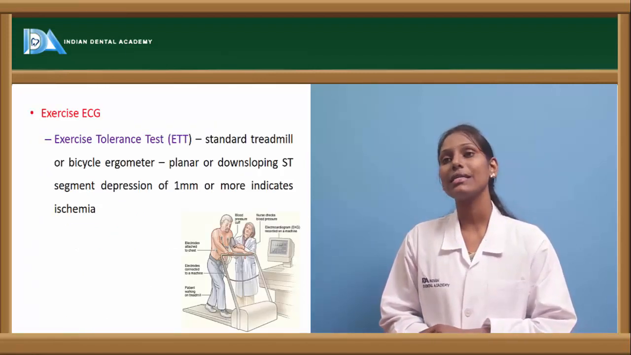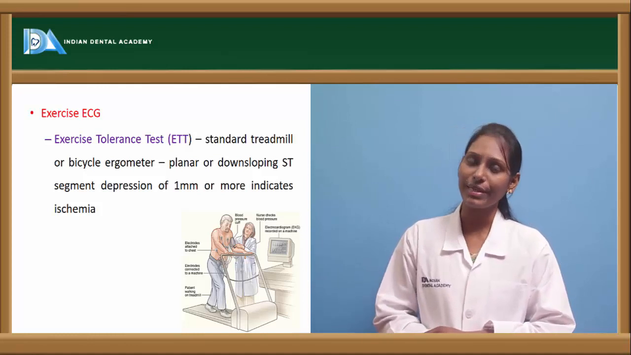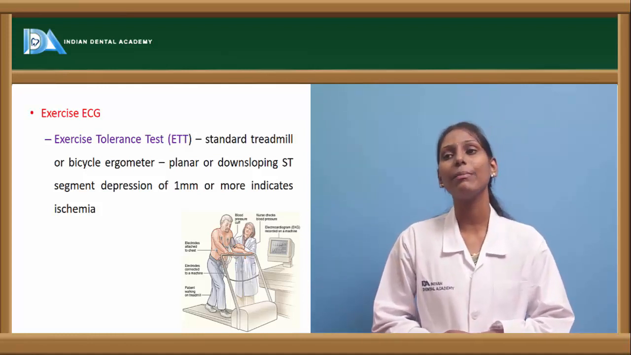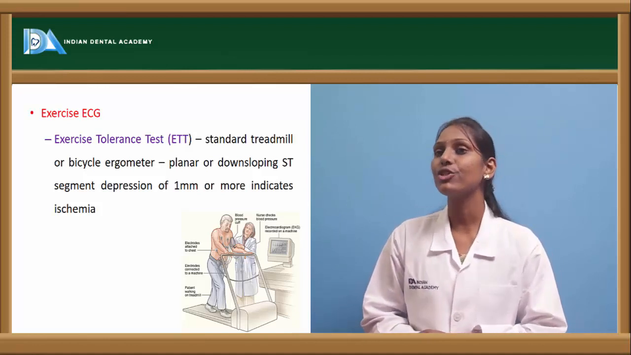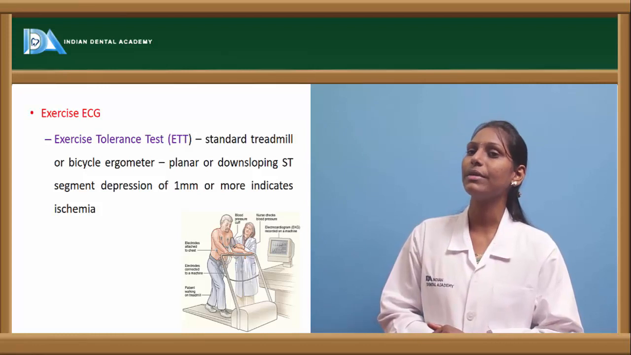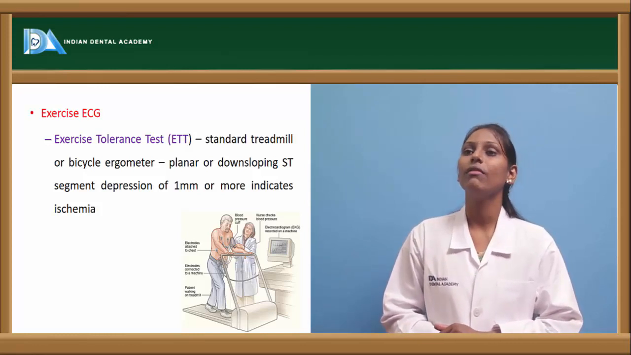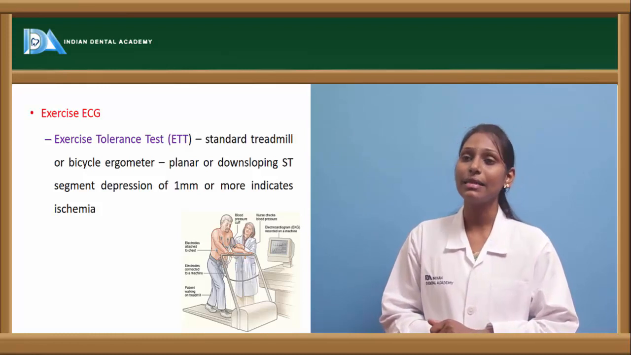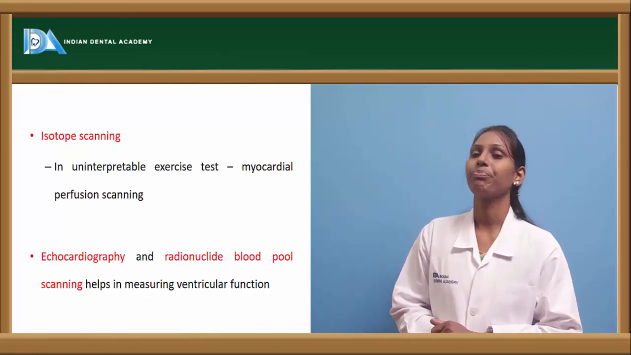And we have something called exercise ECG, also called treadmill stress test or exercise tolerance test. Here, we ask the patient to perform this on a standard treadmill or bicycle ergometer, where planar or down-sloping ST segment depression of 1 mm is seen, and this can indicate ischemia.